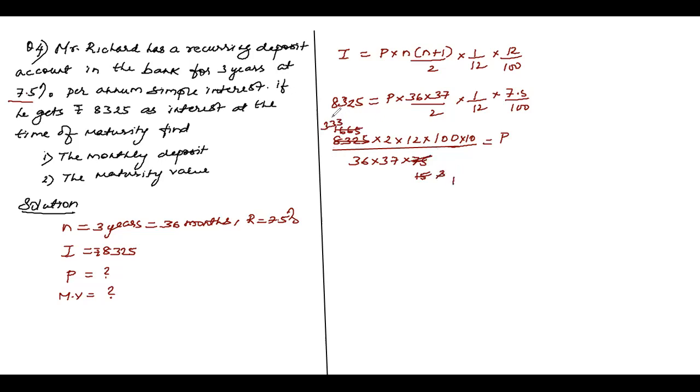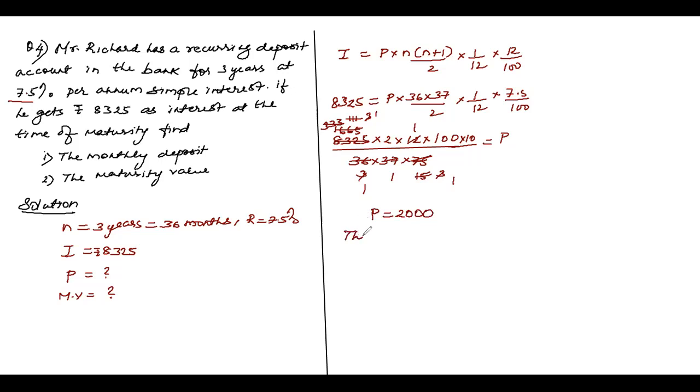Again, 3 one time, 3 11s are 33, 111. Now 37 3s are 111. So ultimately 37 cancels with that. 12 one time, 12 three times. Oh, 3 one time, this again 1. So 2 into 1,000, what is P, children? 2,000 rupees. Therefore, what is the question asked?